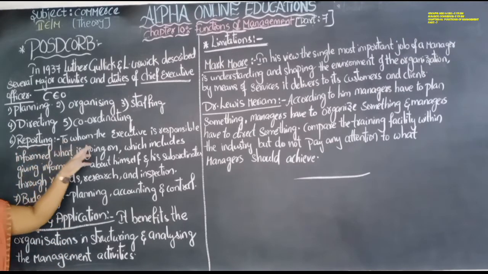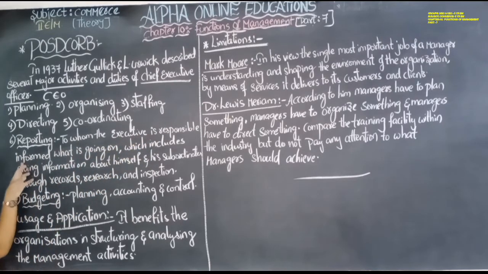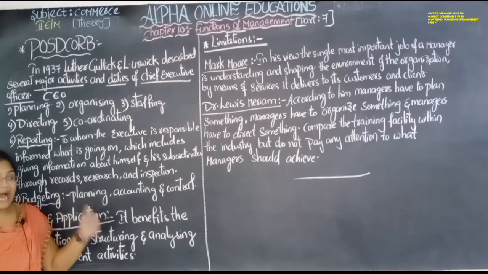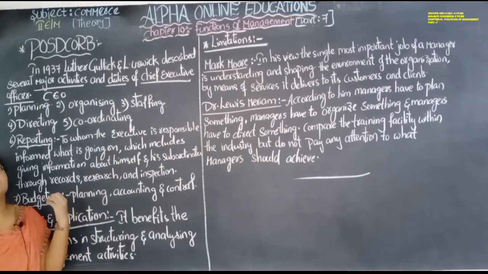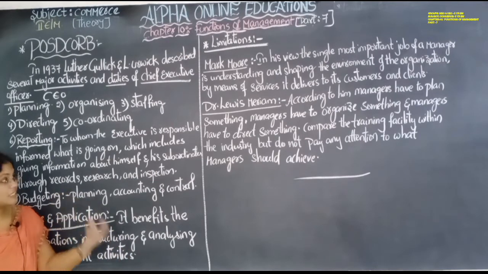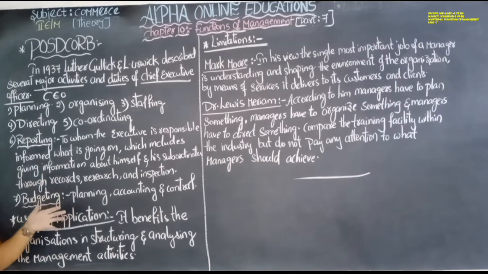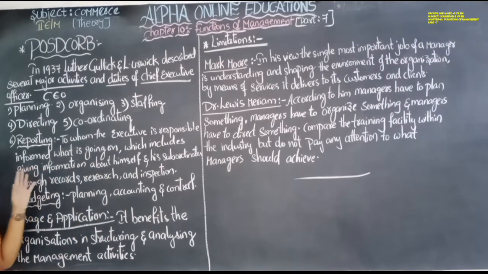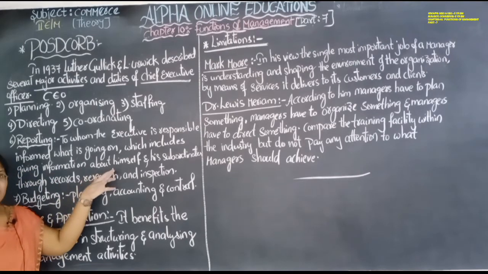Reporting means informing the person to whom the executive is responsible about what is going on in the organization, including information about himself.